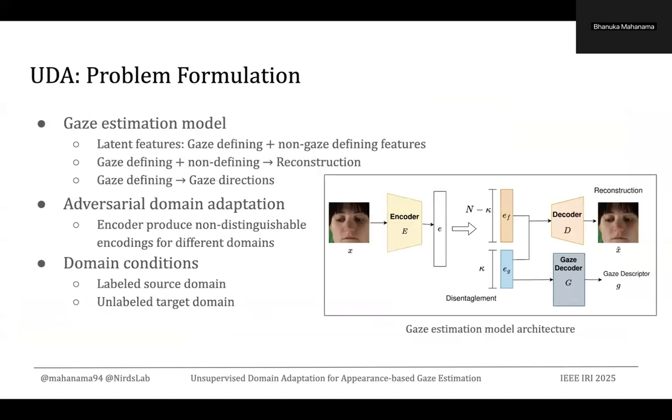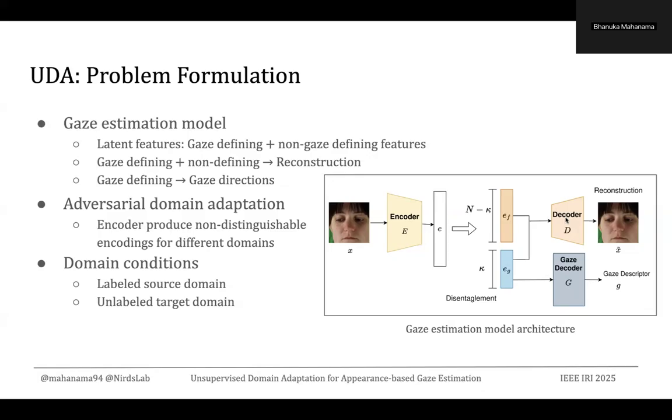Now let's start with the problem formulation for our unsupervised domain adaptation. Here we start with the gaze estimation model built using an autoencoder. It uses an encoder and produces a latent space. We split this latent space between gaze defining features and non-defining features. We use the gaze defining features to estimate the gaze directions. The non-defining features, we combine with the gaze defining features and produce a reconstruction of the image.